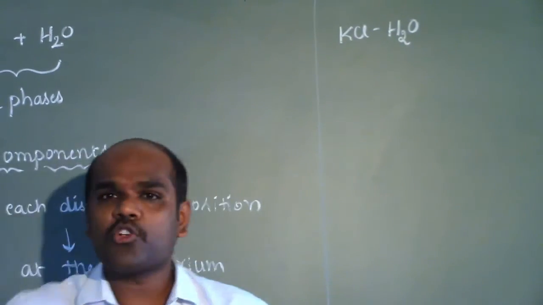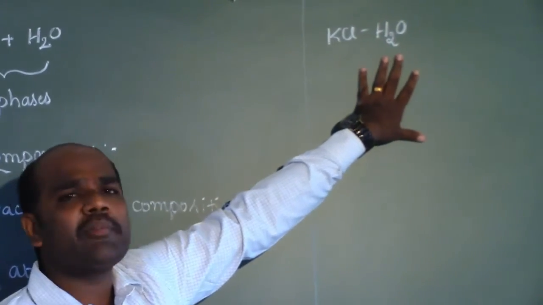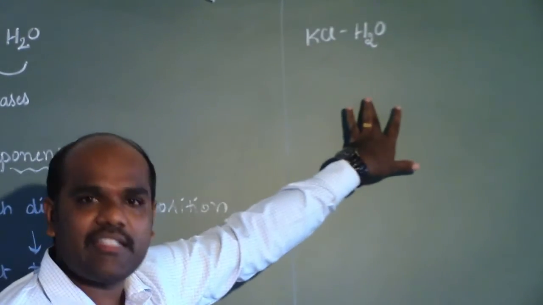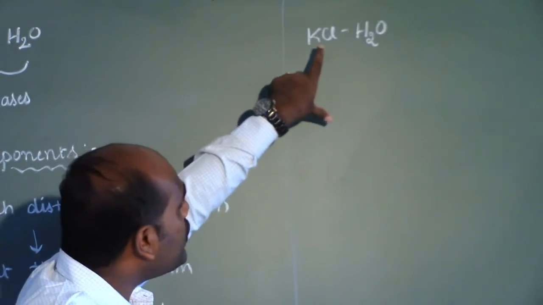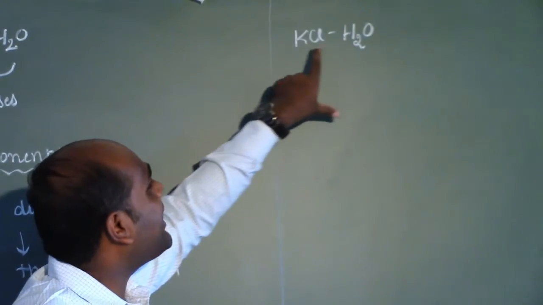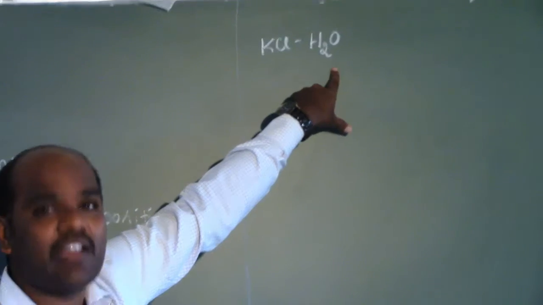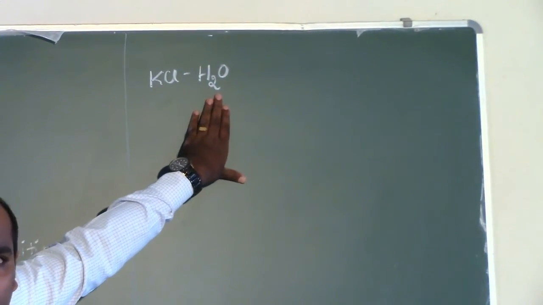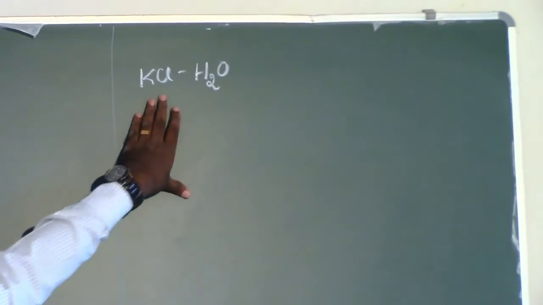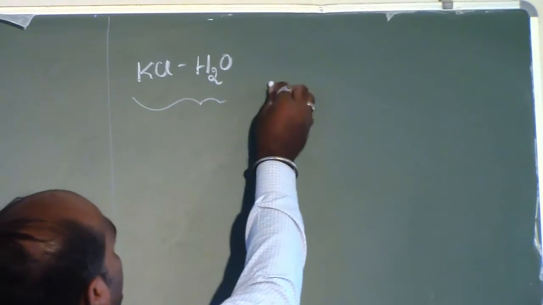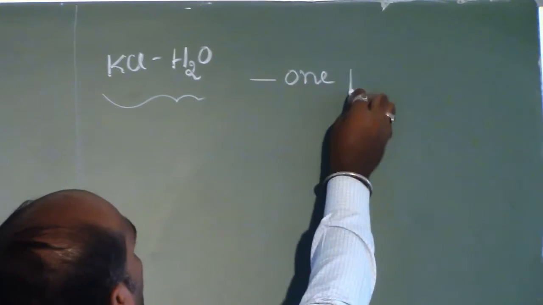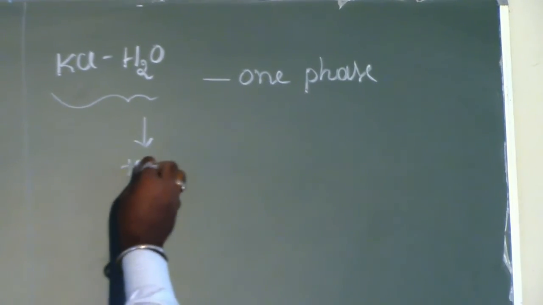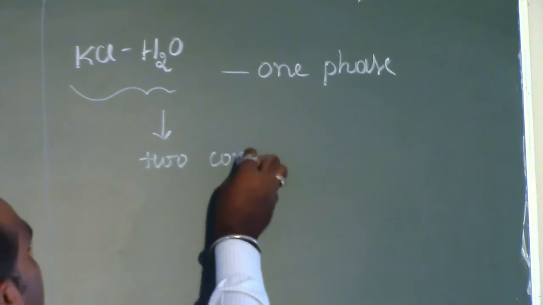Each and every homogeneous system will be taken as one phase only. So the KCl and H2O will be a one phase system. But you can notice we have two chemically distinct components. KCl is completely distinct from H2O, and H2O is completely distinct from KCl. So here, though we are having one phase, this is a two-component system.